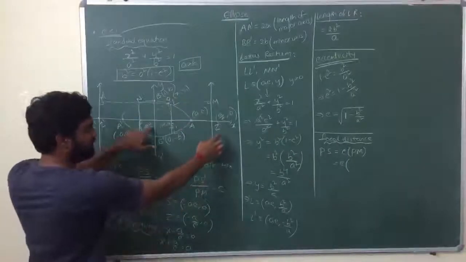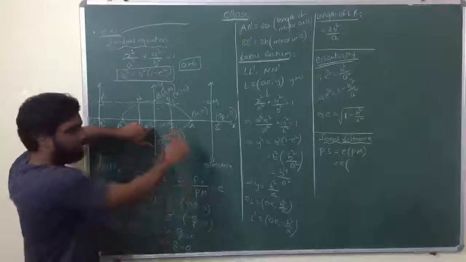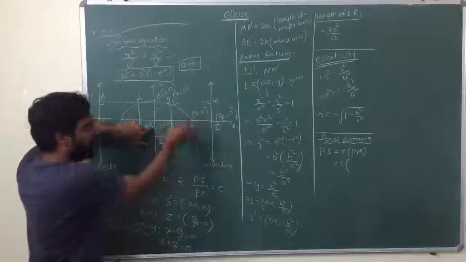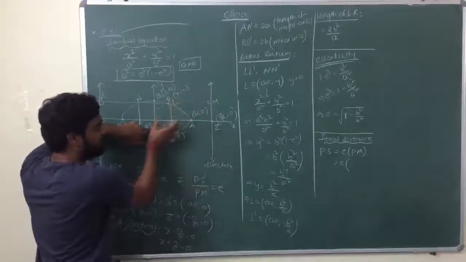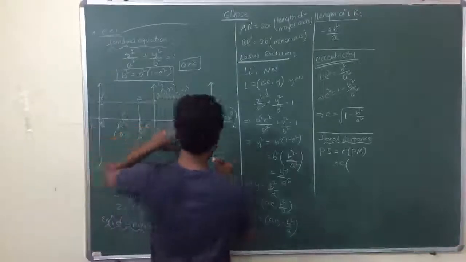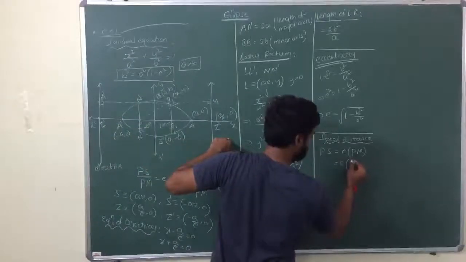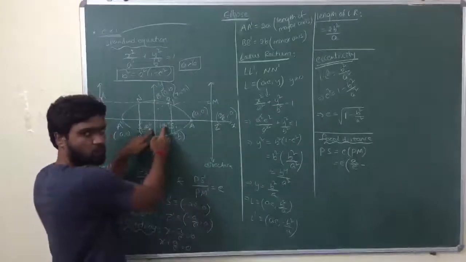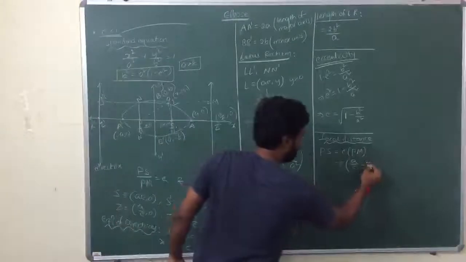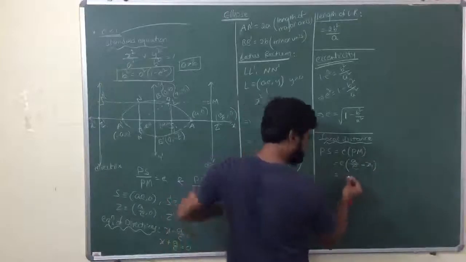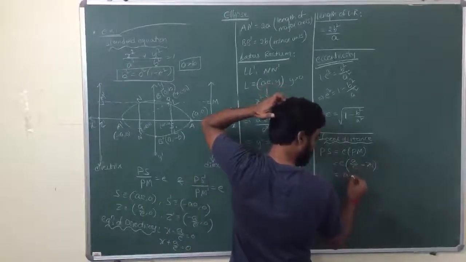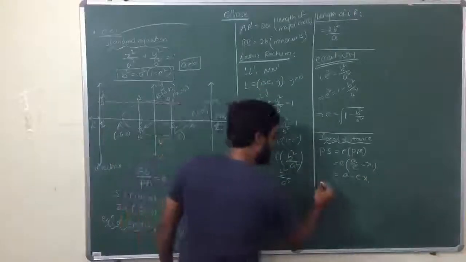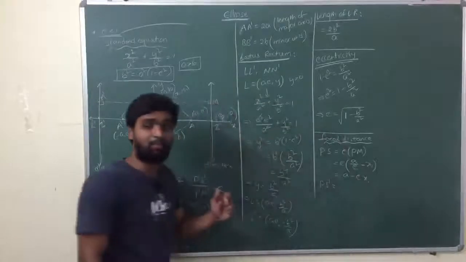Now coming to what is PM? PM is the distance OZ minus OP. So what is OZ? A by e, minus what is OP? OP is the x coordinate of point P, x1. So basically this is a by e minus x1, and PS is e into that: a minus e x1.